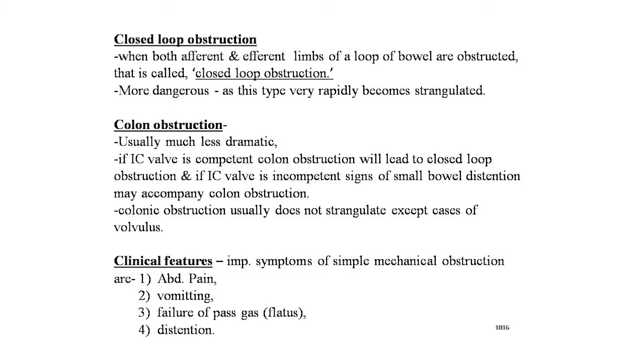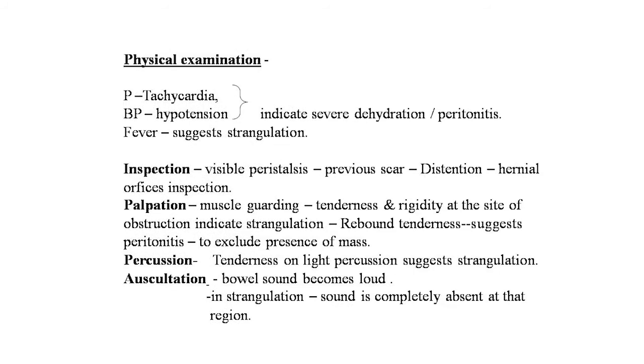Now the clinical features of all these types of obstruction. Important symptoms of simple mechanical obstruction are abdominal pain, vomiting, failure to pass gas, that is flatus, and distension. Now the physical examination: pulse shows tachycardia, BP shows hypotension, fever suggests strangulation. Tachycardia and hypotension indicate severe dehydration and peritonitis.